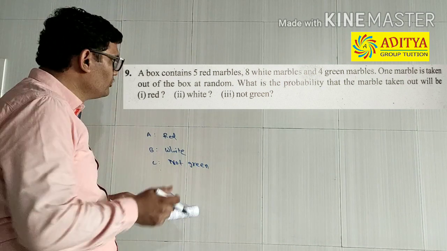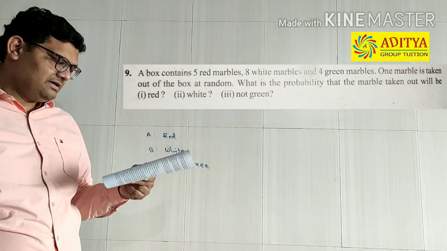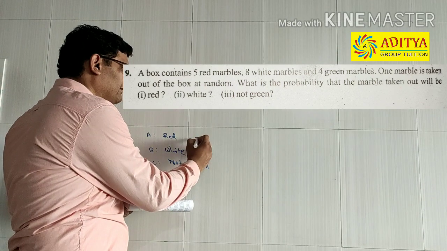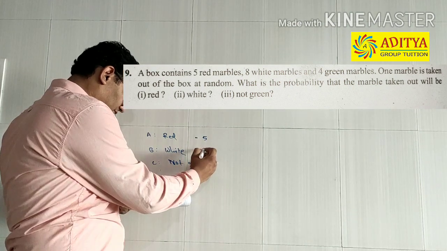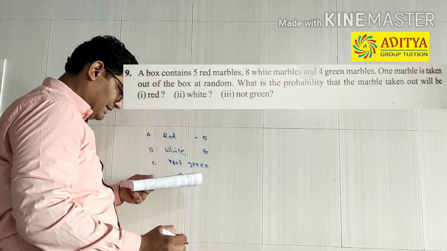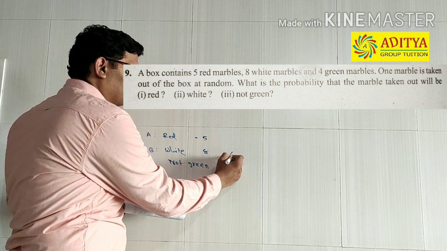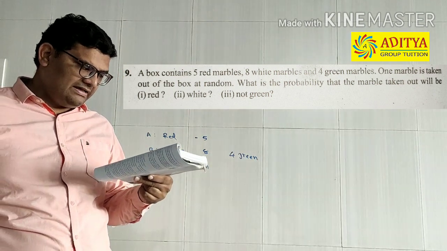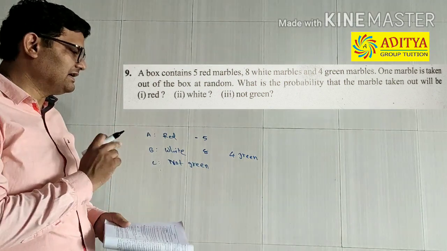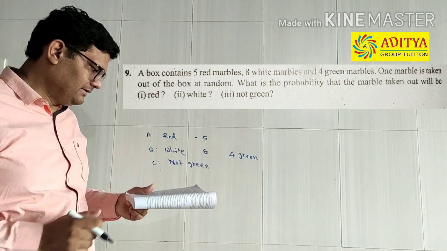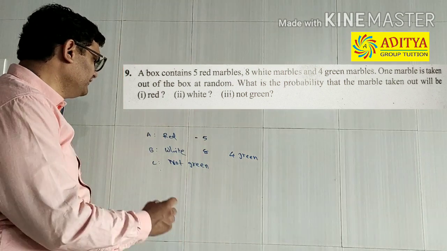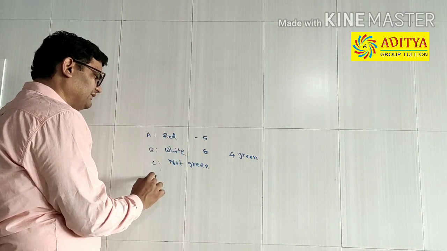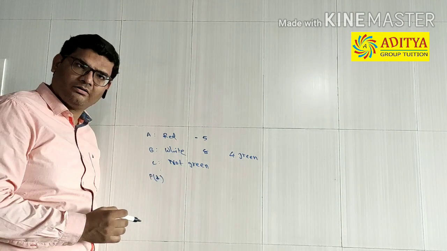Okay, so looking at the sum, how many red marbles are there? So there are 5 red marbles, 8 white marbles and 4 green marbles. So we can calculate it very easily by using this data given to us, right? So first of all, probability. Let us find out the probability of this first event, that the selected ball is red ball.